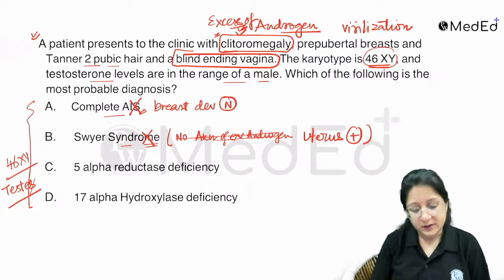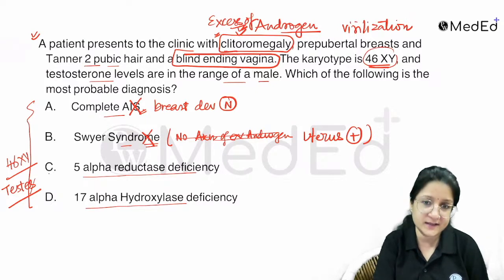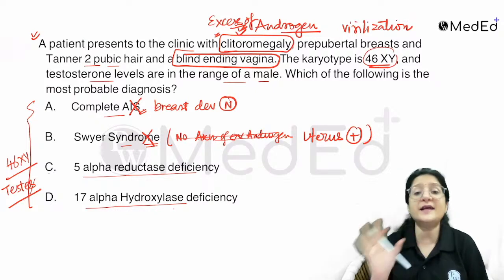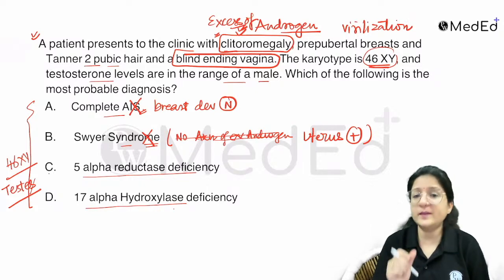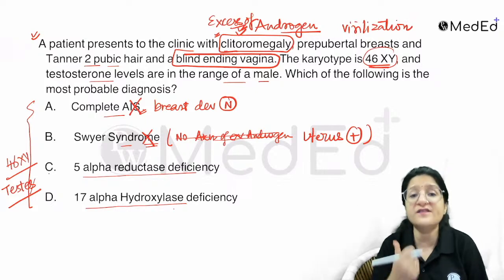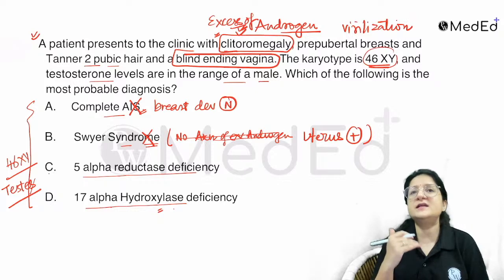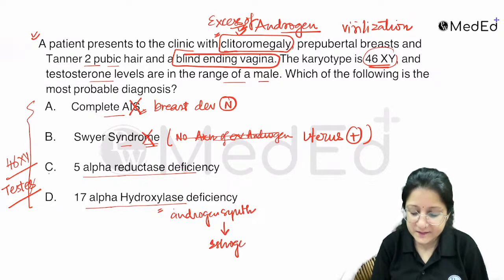Now, options C and D: 5 alpha reductase deficiency and 17 alpha hydroxylase deficiency. You have to know the basics, because without knowing the basics such questions cannot be attempted. That is why this is a difficult question. 17 alpha hydroxylase is an enzyme needed for steroid hormone synthesis, including androgen synthesis, and androgens are needed for estrogen synthesis.